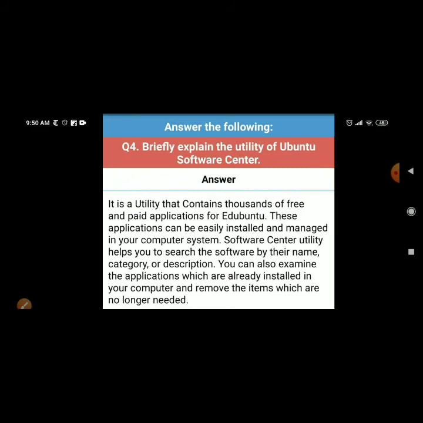Briefly explain the utility of Ubuntu Software Center. So, it is a utility that contains thousands of free and paid applications for Ubuntu. These applications can be easily installed and managed in your computer system. Software Center utility helps you to search the software by their name, category or description. You can also examine the applications which are already installed in your computer and remove the items which are no longer needed.